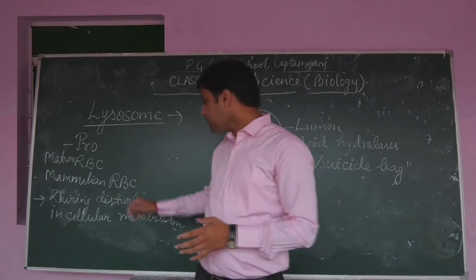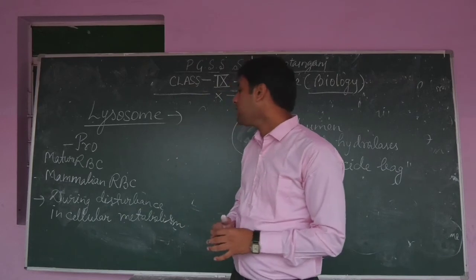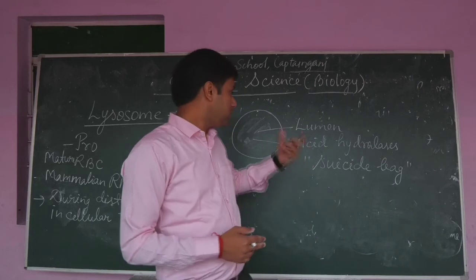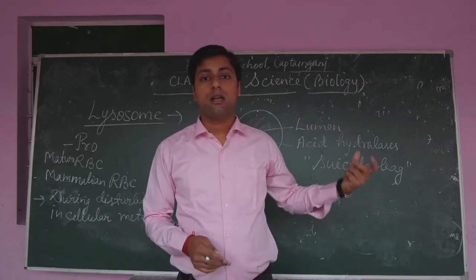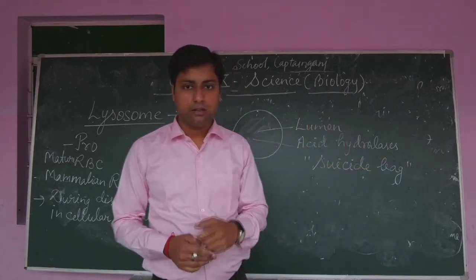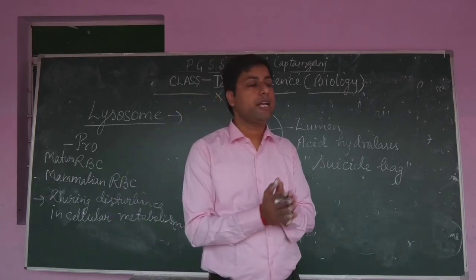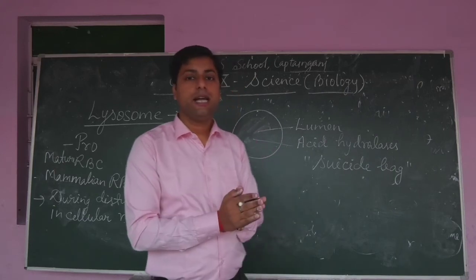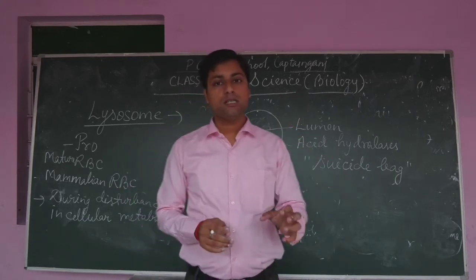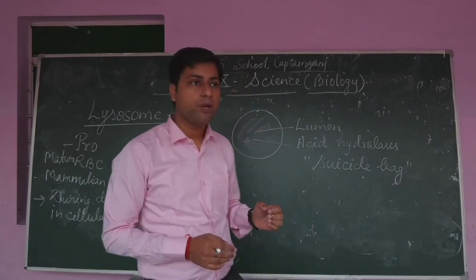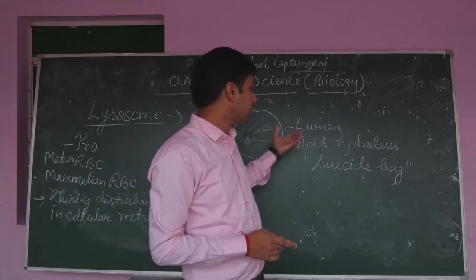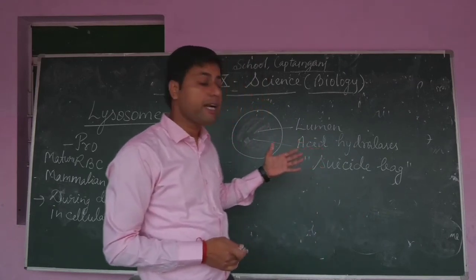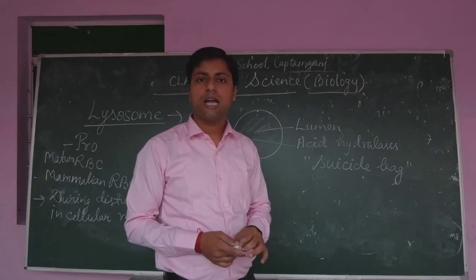During disturbance in cellular metabolism, when the cell is damaged, the lysosome bursts and digests its own cell, because it contains the enzyme acid hydrolases. Due to the presence of that enzyme, it is also known as suicide bag.